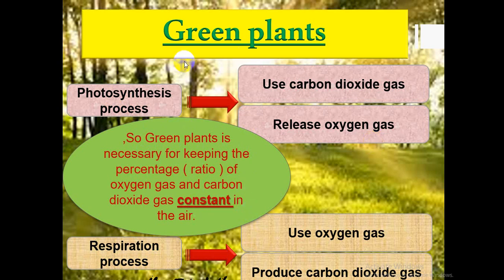Because green plants in the photosynthesis process use carbon dioxide and release oxygen, while in the respiration process we use oxygen and produce carbon dioxide. So the green plants are necessary for keeping the percentage of carbon dioxide gas and oxygen gas constant in the air, or fixed in the air.